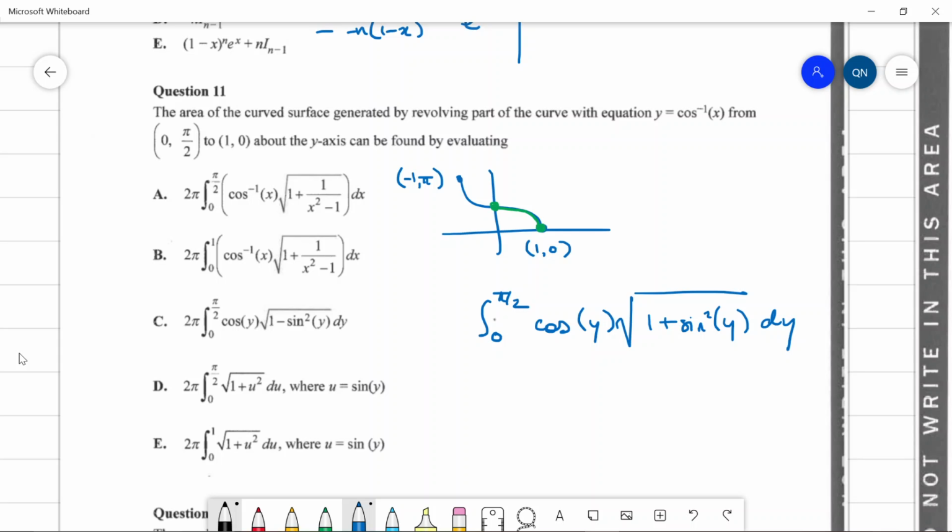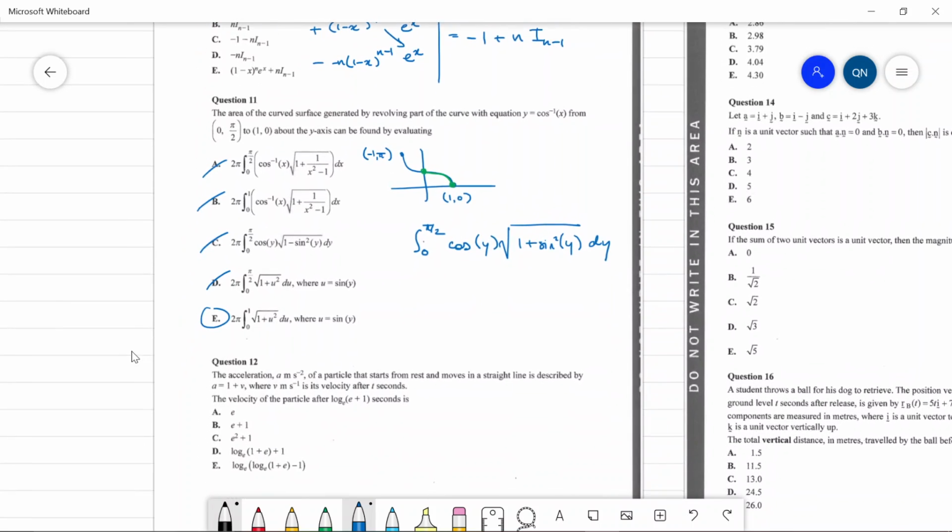Does this match anything? I think so. It's not going to be C, and it's not going to be these guys, so it's going to be D or E. Maybe we can try substitution. We would want to let u equal sine y. It wouldn't be D because the bounds haven't changed, it would be E. If you let u equal sine y, cos y dy changes into du, and this is just the square root part. If you plug 0 into the sine here, you get 0, so the integral starts at 0. If you plug pi on 2 into the sine, you get 1. So it has to be option E.